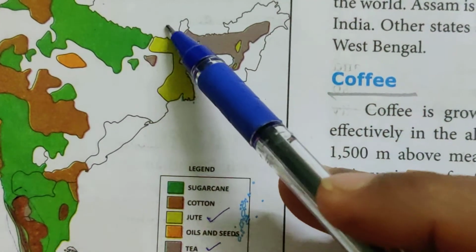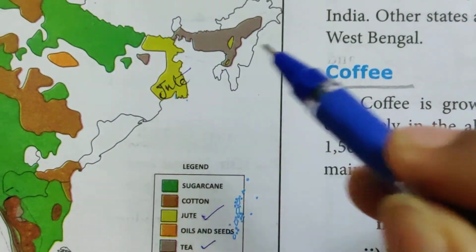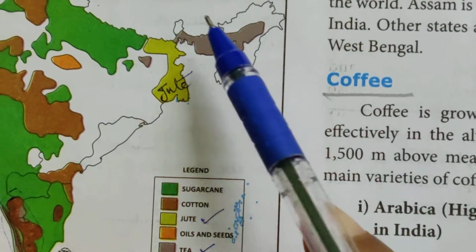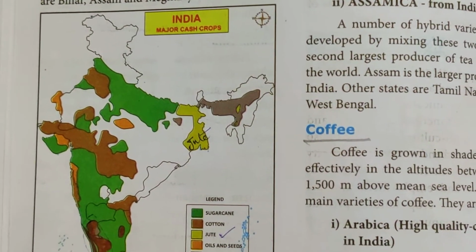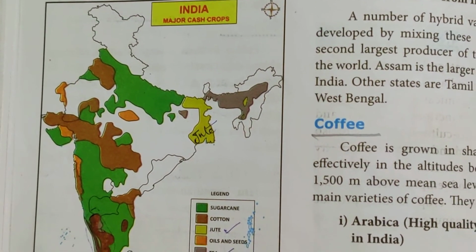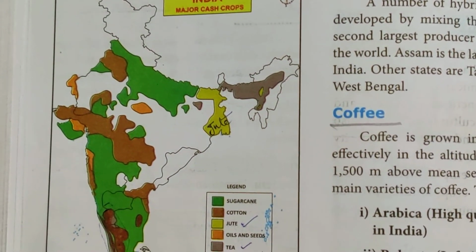In jute, this is the jute region, West Bengal region. It represents jute. So if they ask you to locate the jute area, you have to locate this area only. So these are the major cash crops which we find in India. It's very important, my dears. You should go through that and try to complete the map work. It is very important.